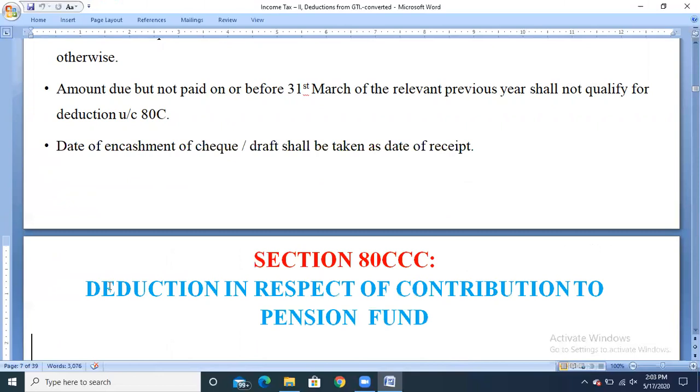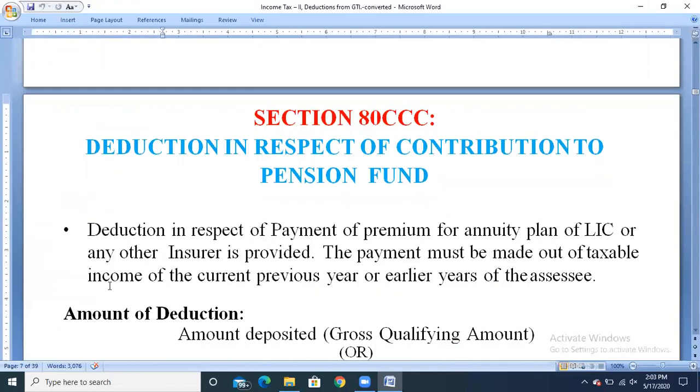Next, we will move on to section 80CCC. This section is applicable in respect of contribution to pension fund. So any contribution which has been made to the pension fund of LIC can be claimed as an exemption under section 80CCC.